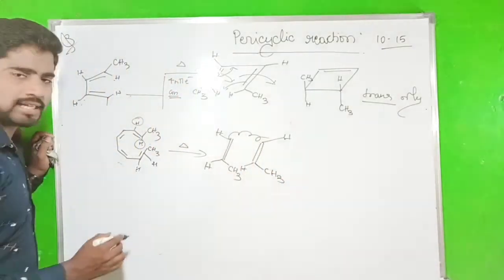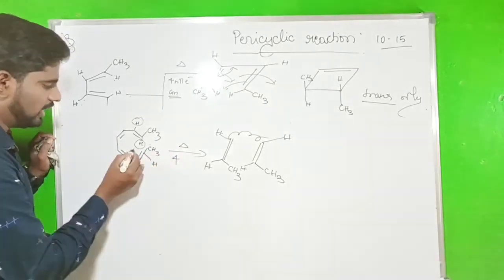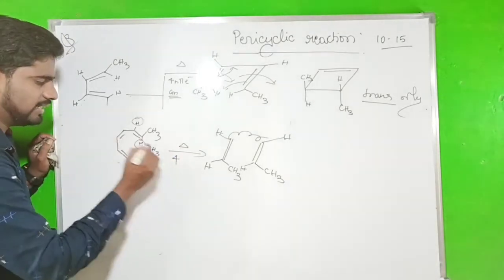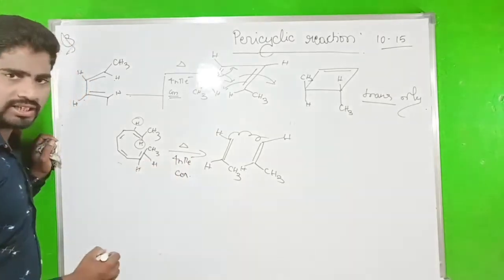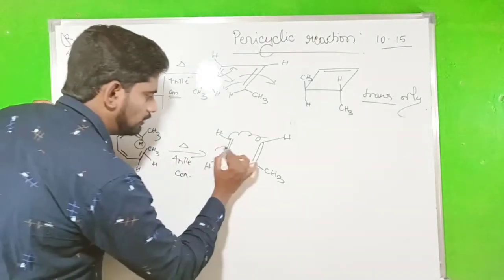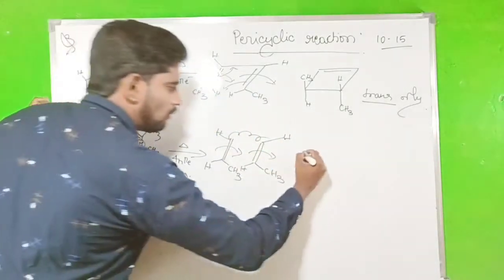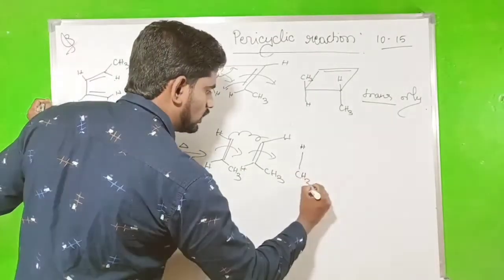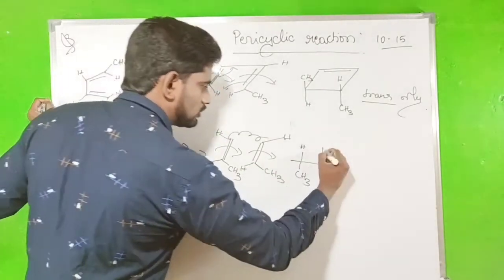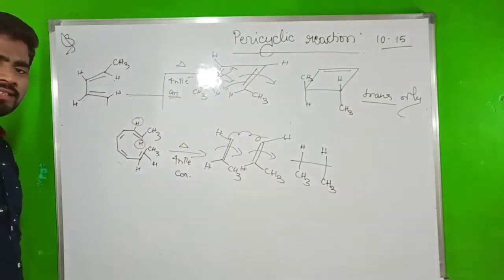So we say it is a thermal condition. What does the selection rule say? There is a 4 pi electron, 2, 4, 6, 8. That means 4n pi electron system. That should be the conrotation. So conrotation means, look here, the conrotation will take place here. So what is the product? H will be the top and CH3 goes down. Then H goes to the top and CH3 goes down. Right? So we are getting the cis form.